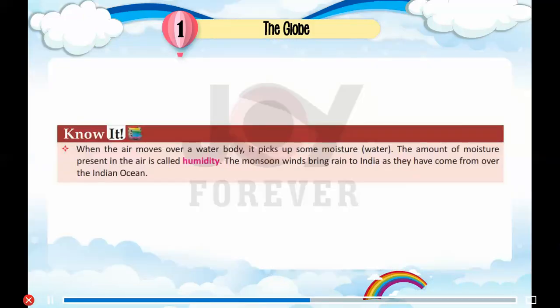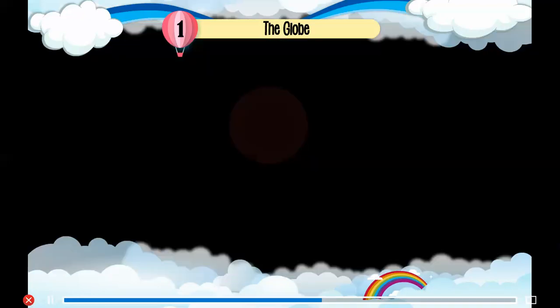Know it. When the air moves over a water body, it picks up some moisture, water. The amount of moisture present in the air is called humidity. The monsoon winds bring rain to India as they have come from over the Indian Ocean.